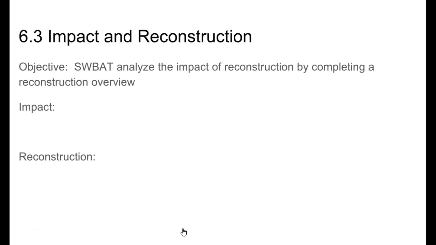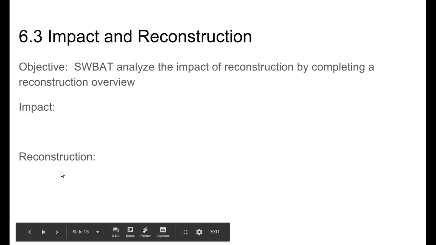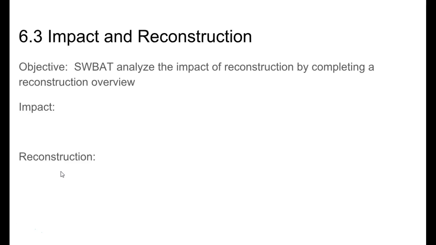6.3, Impact and Reconstruction. Your objective for today is students will be able to analyze the impact of Reconstruction by completing a Reconstruction overview. You're going to take a decent amount of notes on impact and Reconstruction, so you may want a page for impact and a page for Reconstruction, again, setting it up Cornell note style.